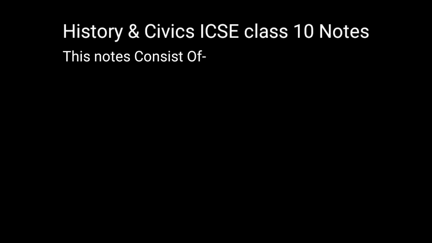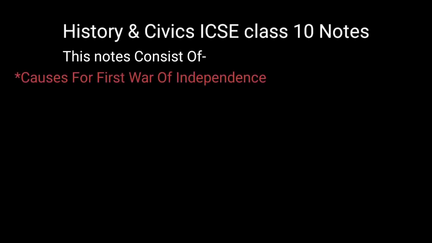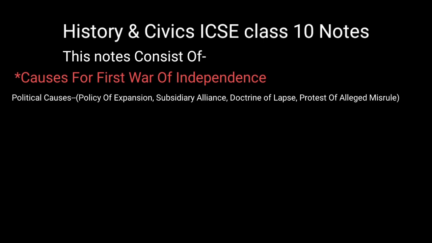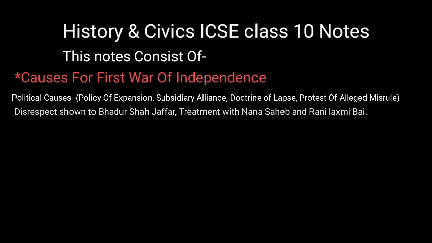First War of Independence, 1857. I am giving the overall view of my notes just at the beginning. Topics are causes for the First War of Independence. Subtopics included political causes, policy of expansion, subsidiary alliance, doctrine of lapse, pretext of alleged misrule, disrespect shown to Bahadur Shah Jafar, treatment with Nana Sahib and Rani Lakshmibai.